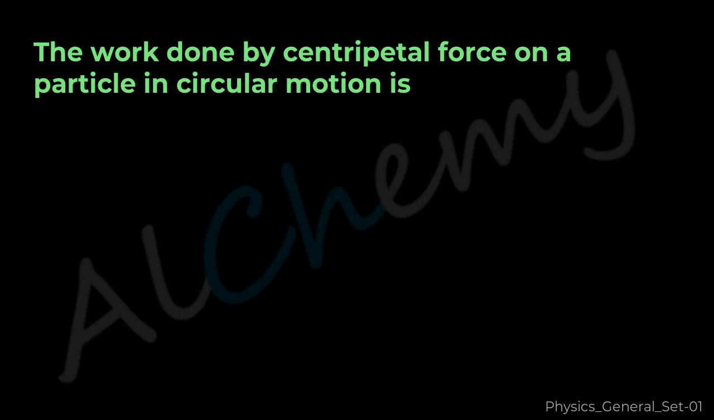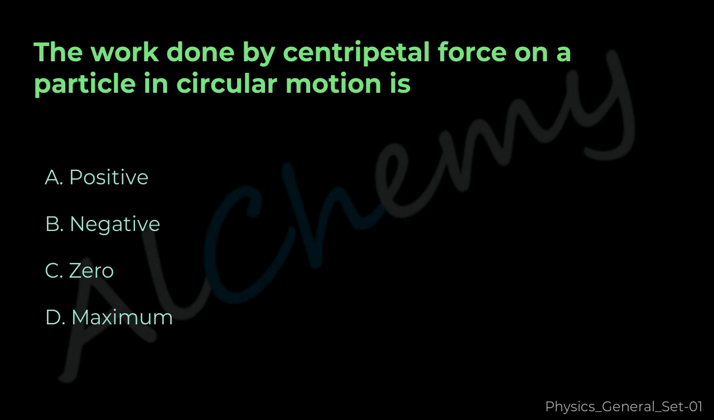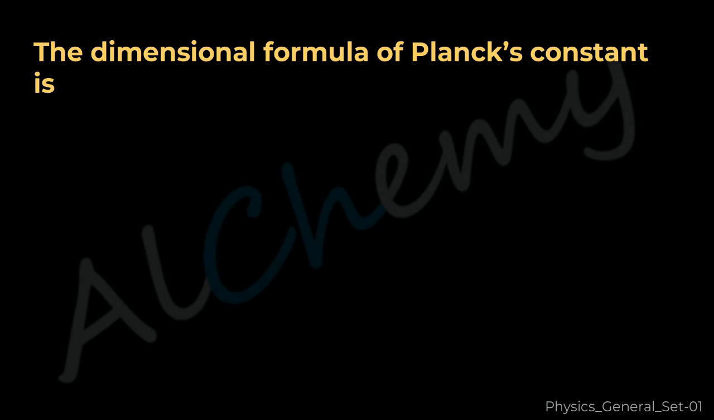Question 6. The work done by centripetal force on a particle in circular motion is A. Positive. B. Negative. C. Zero. D. Maximum. The correct answer is C. Zero.